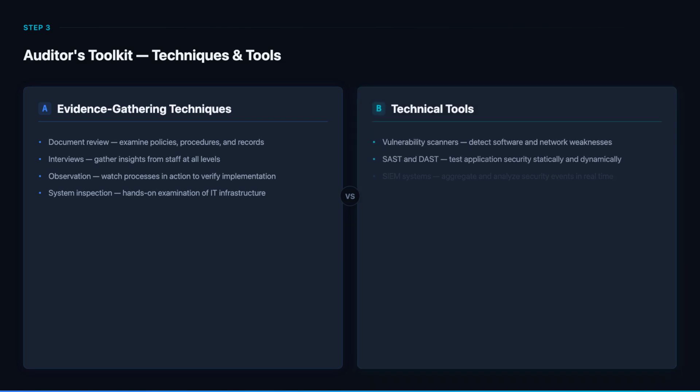On the tools side, modern auditors use vulnerability scanners to detect software and network weaknesses, static and dynamic application security testing tools for code-level and runtime analysis, SIEM systems for real-time security event monitoring, and digital evidence management systems to catalog and store all audit evidence securely. TechSolutions demonstrated a 98% patch compliance rate through these technical assessments.